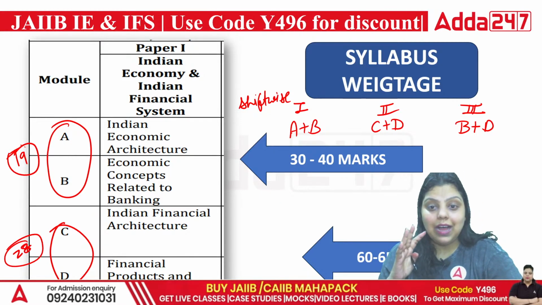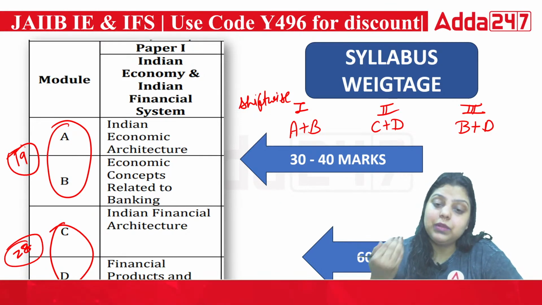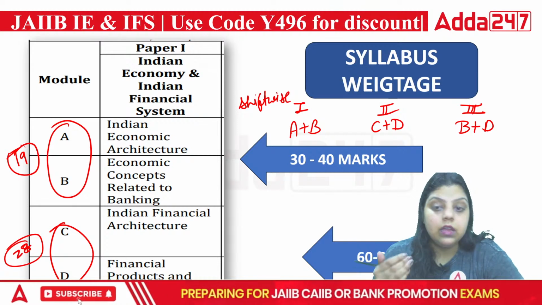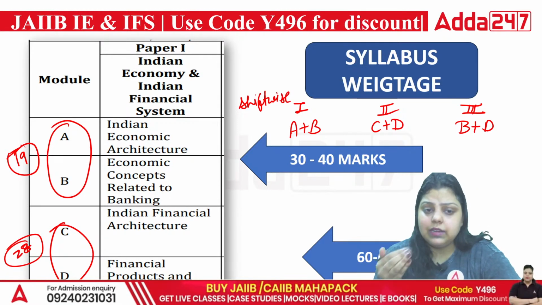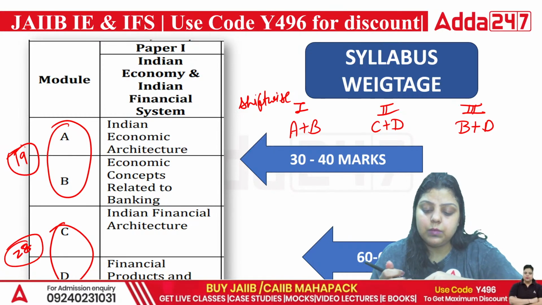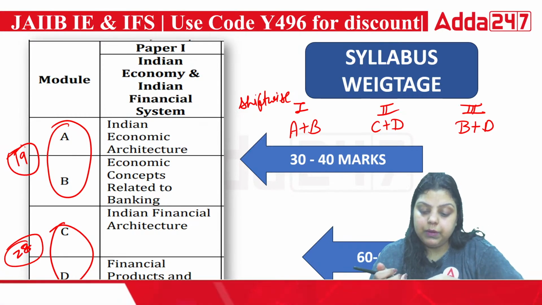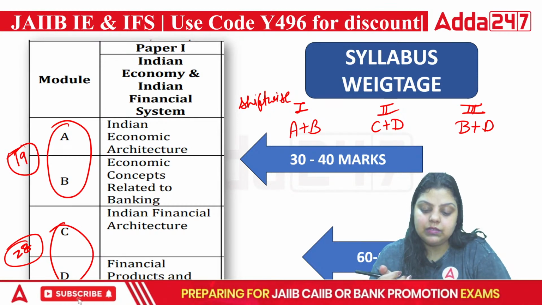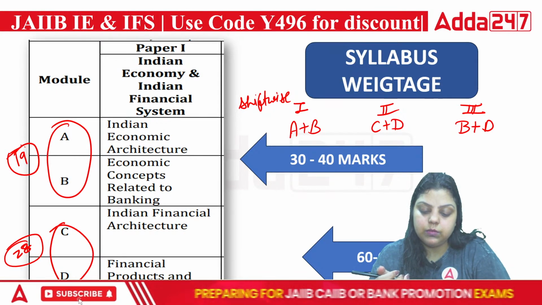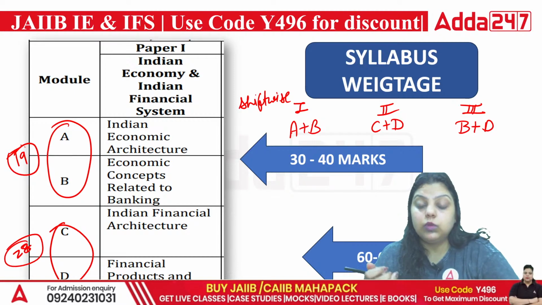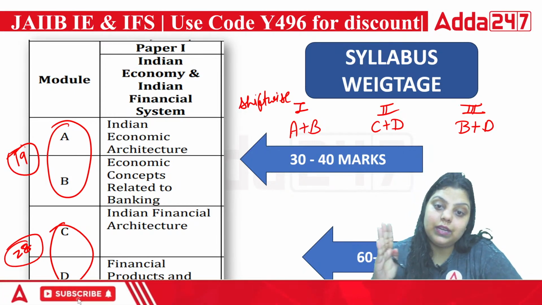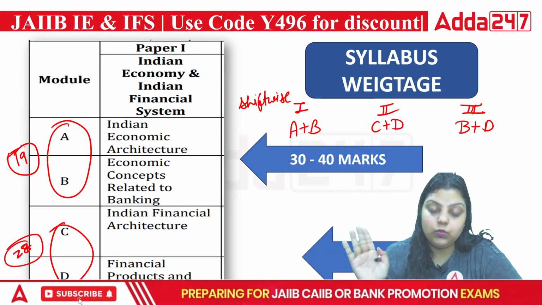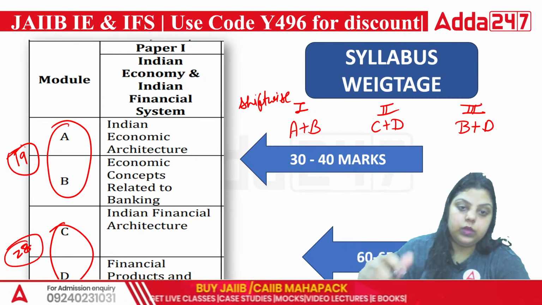So you cannot predict what will be there in the paper, and you cannot predict which module is more important. As per the syllabus, you can prioritize the preparation, but you cannot confirm that if module D covers the maximum units, then the maximum questions will be from module D. You have to cover each module, each unit, each topic; everything is important.